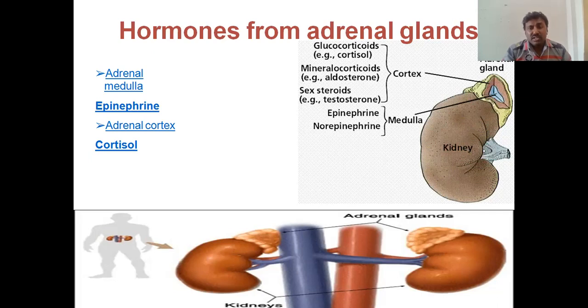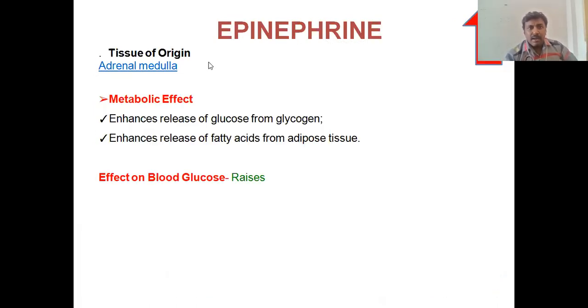The other hormones also involved are epinephrine and norepinephrine. They enhance the release of glucose from the glycogen and enhance the release of fatty acids from the adipose tissue. Because of this, epinephrine raises the blood glucose levels.